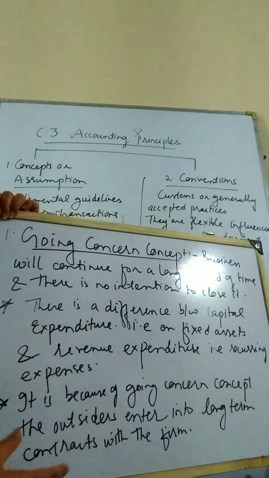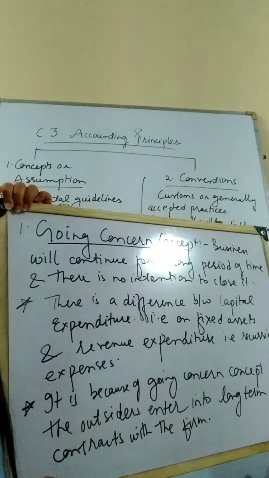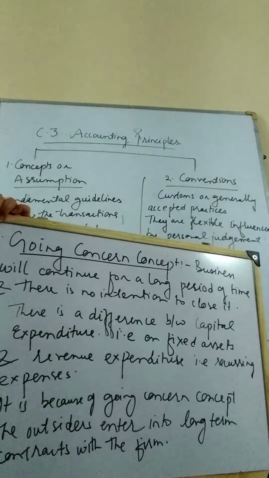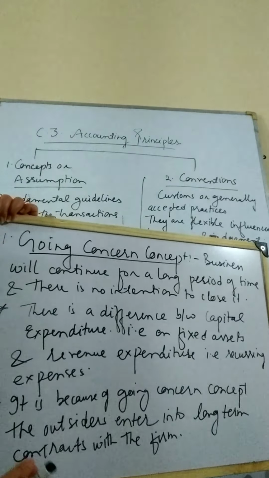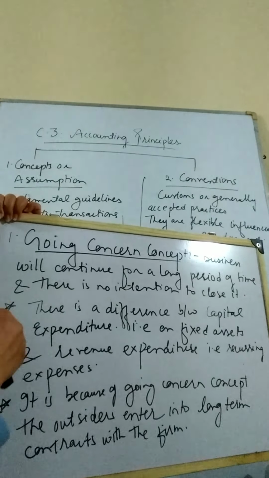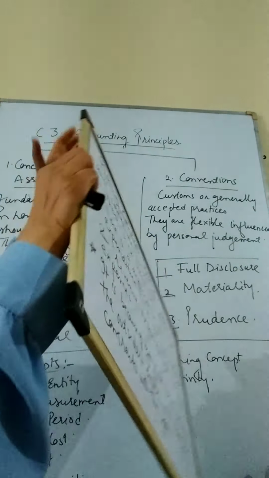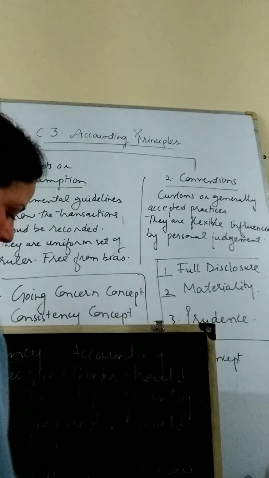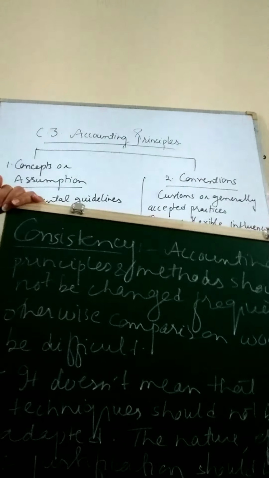So this is the going concern concept, which states that business shall not stop. Business does not have any intention to stop after a short span of time. Business is always started as an ongoing activity. It is started with an intention that it will run for a longer period of time. So moving on to the next concept, that is consistency.